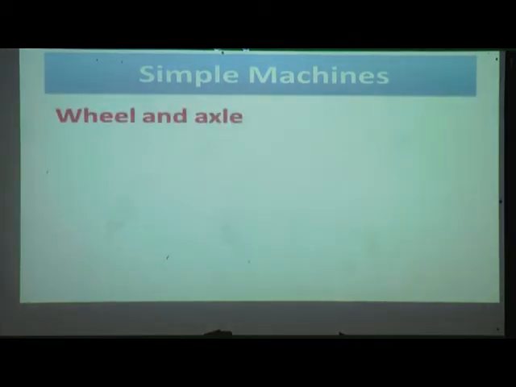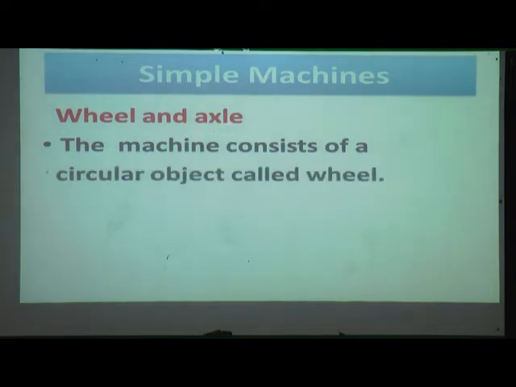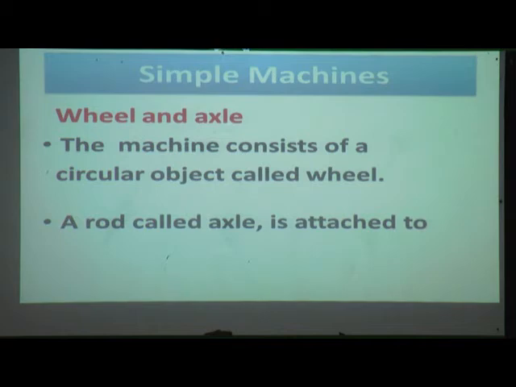Now we will see our third simple machine, that is wheel and axle. The machine consists of a circular object called wheel and a rod called axle. It is attached to its center.